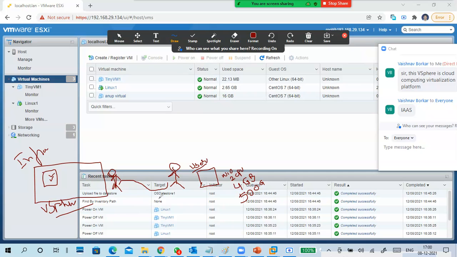Administrator sitting here. He sends a mail to the admin: I want a virtual machine with this configuration. Create a virtual machine and give me access. You guys understand this point? He is an admin. Yes, sir. Okay. And he asked the admin for a virtual machine.